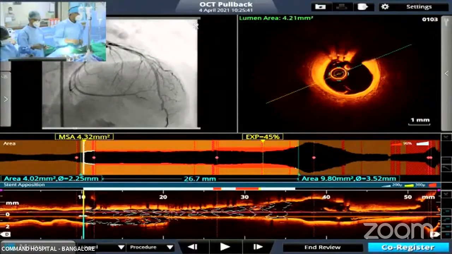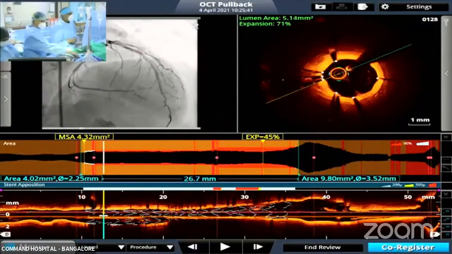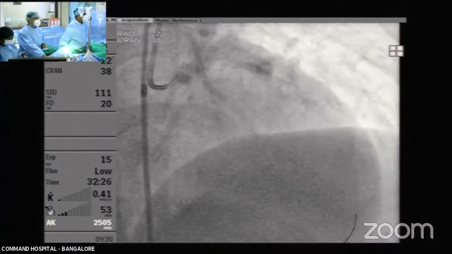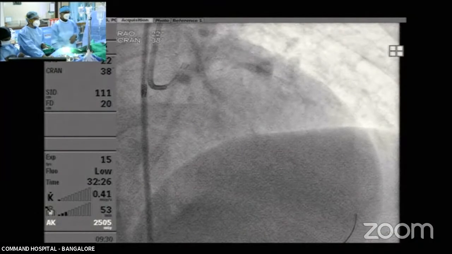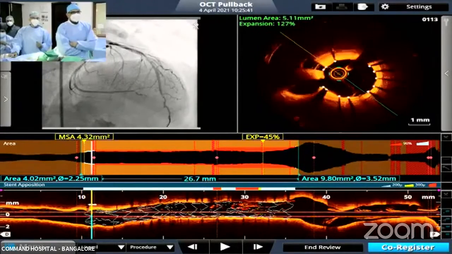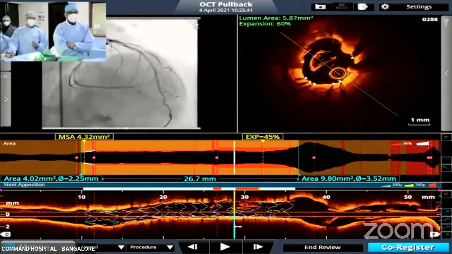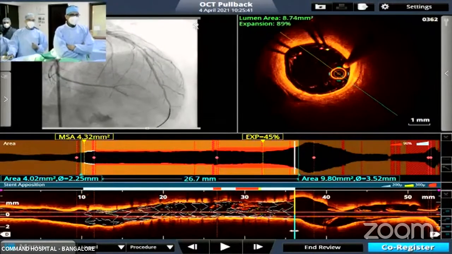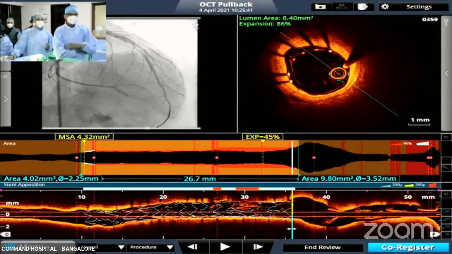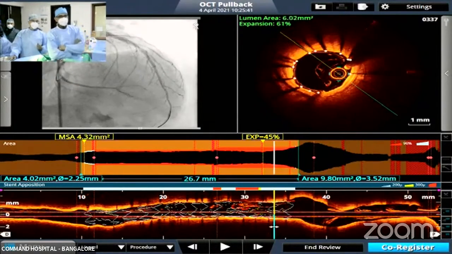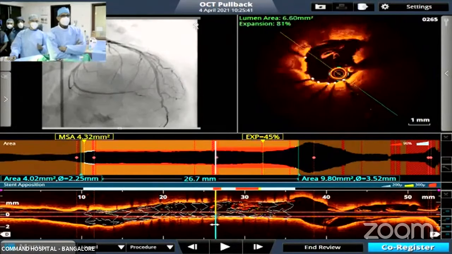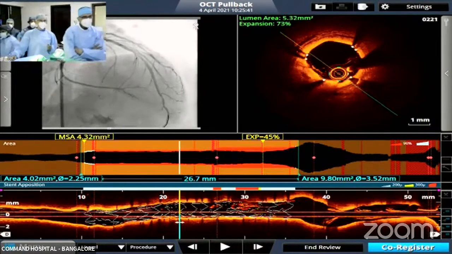So what we have done, we had measured our normal to normal segment. We just deployed the stent, post-dilated it at high pressure with a 2.75 and did an OCT. There was a little difficulty in landing it perfectly because we were trying to be too precise. But I think we have managed to get away. We didn't get good clearance. We are 1 millimeter into that ectatic segment, and obviously there the expansion is not good. There's a little bit of poor clearance of dye here, so we'll re-expand this segment, no problem. But the rest of the stent appears to be fairly all right.